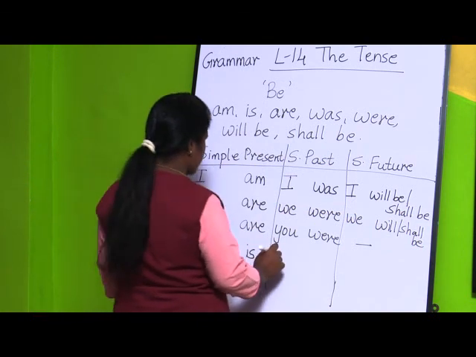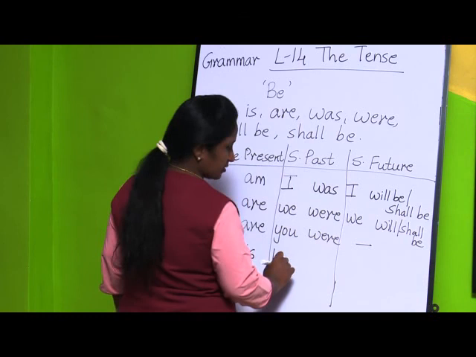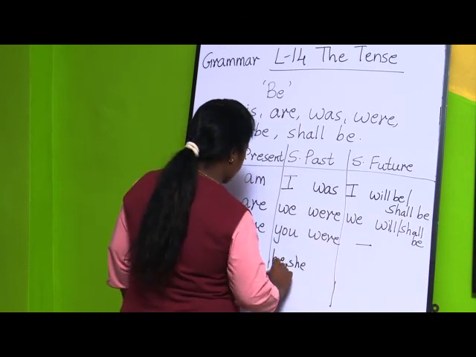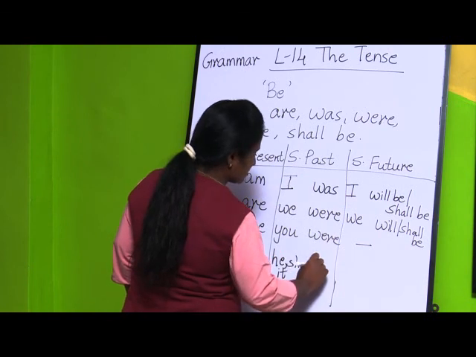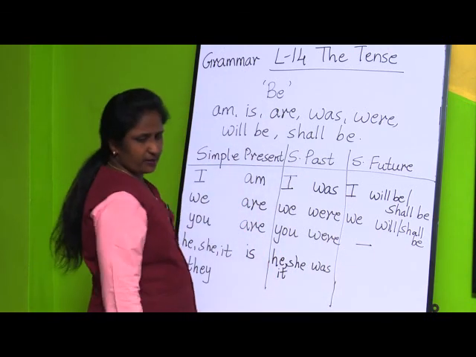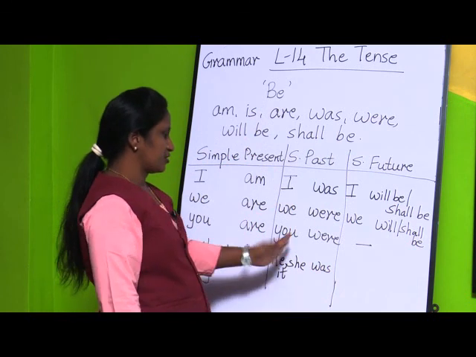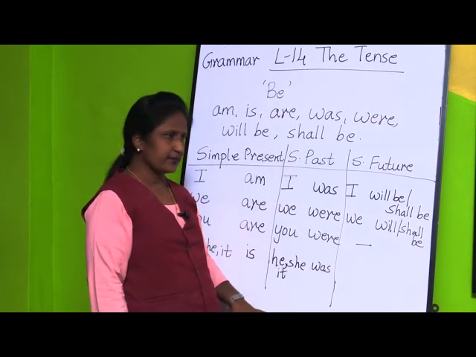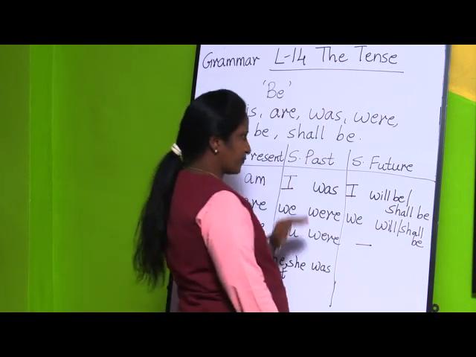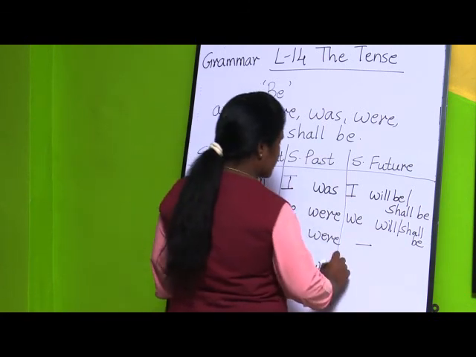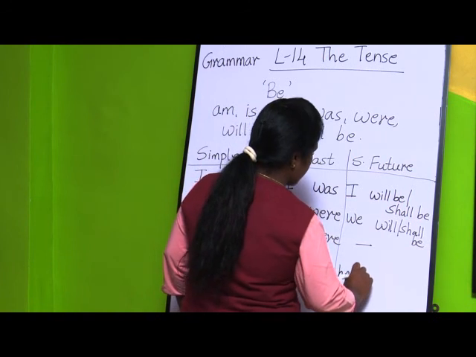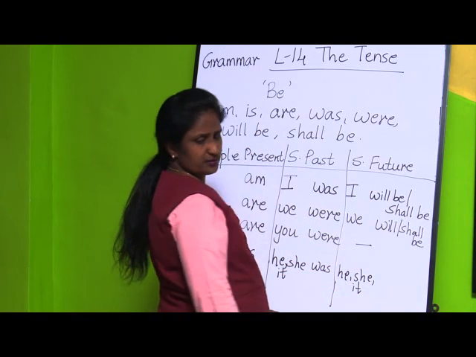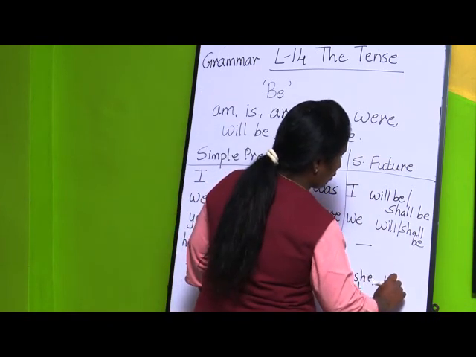Now for past tense, for he, she and it, what are we going to do? He was, okay, he was not well, she was not well, it was yesterday, like that. Here we have used was for past tense. Now same, he, she or it, here what are we going to use? Will be, only will be.